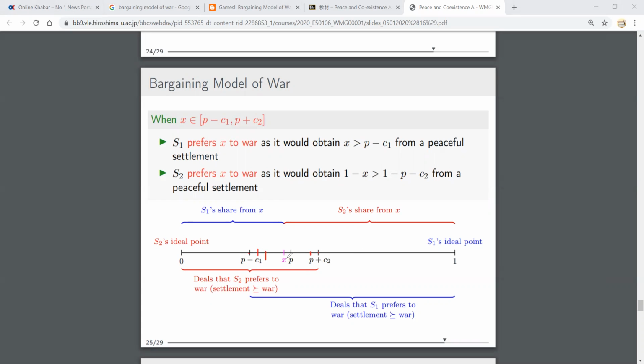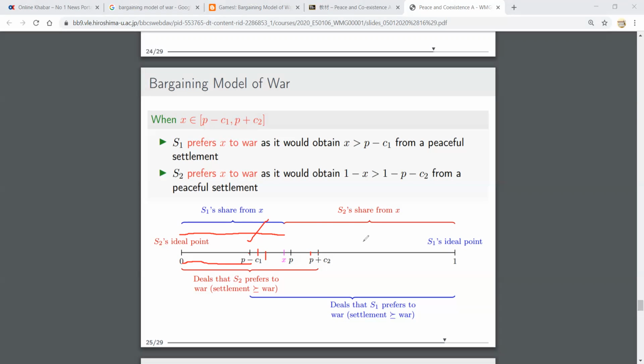Let's take some point X, the settlement point, here. If it goes to negotiation, S1's share of the benefit is this much. Here is S1's share from X, and S2's share is from here to here. But for S1, the payoff from war is only from here to here. Which is greater? Obviously the settlement is greater. That's why S1 will prefer settlement over war.